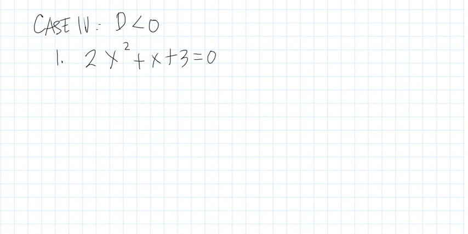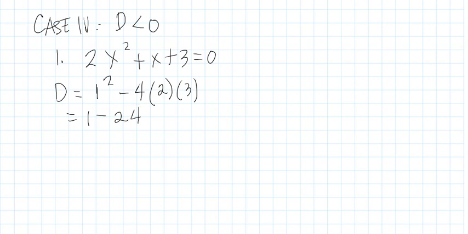So we are going to solve for the discriminant. b is equal to 1, squared, minus 4 times 2 times 3. We have 1 minus 24, and 1 minus 24 is negative 23. So therefore, the discriminant is less than 0 because it's negative 23.